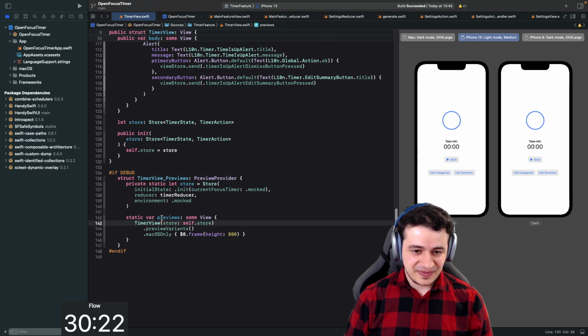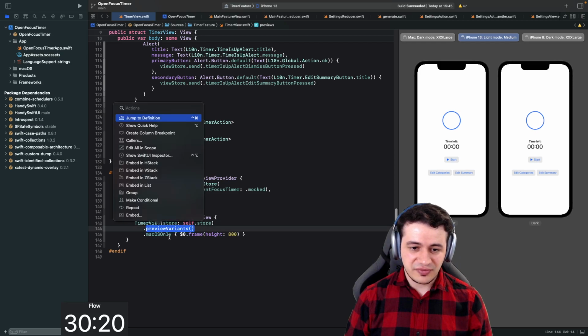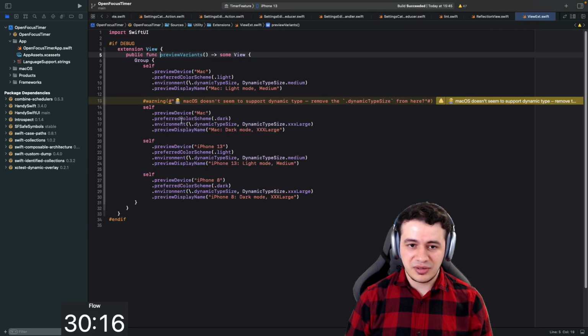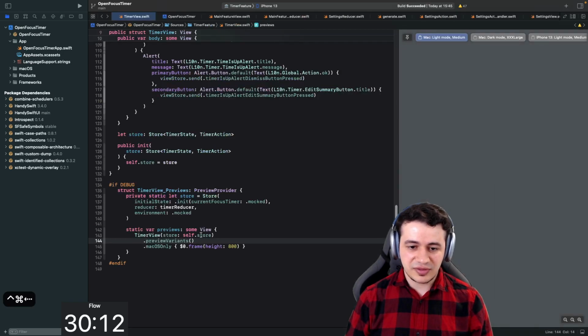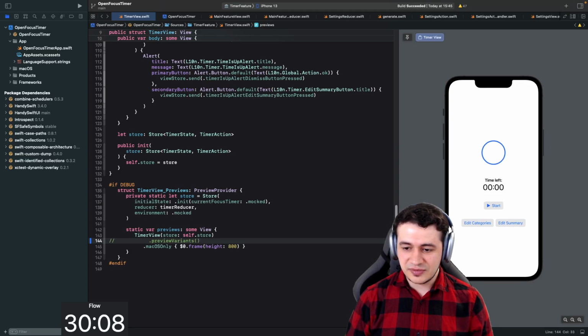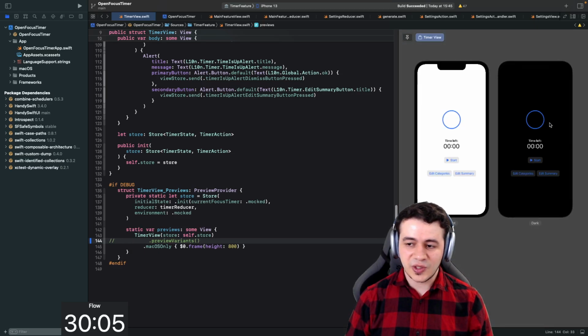All right, so we need to change the preview variants code here. Oops. So this was a neat helper, but I think we no longer need it. So actually, I think I'm just going to remove it here. Let's comment it out and let's see what it will look like without that. So color scheme variants, there you go. Dark mode and light mode side by side.